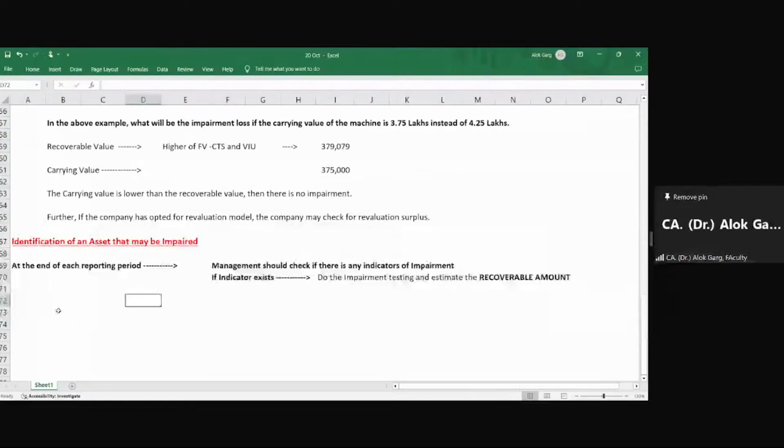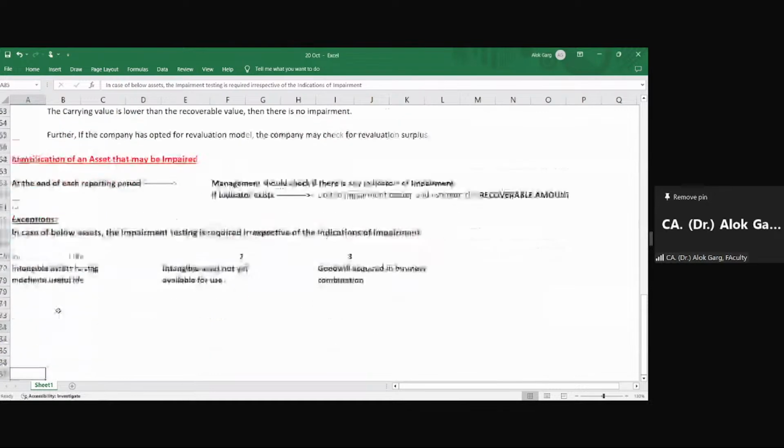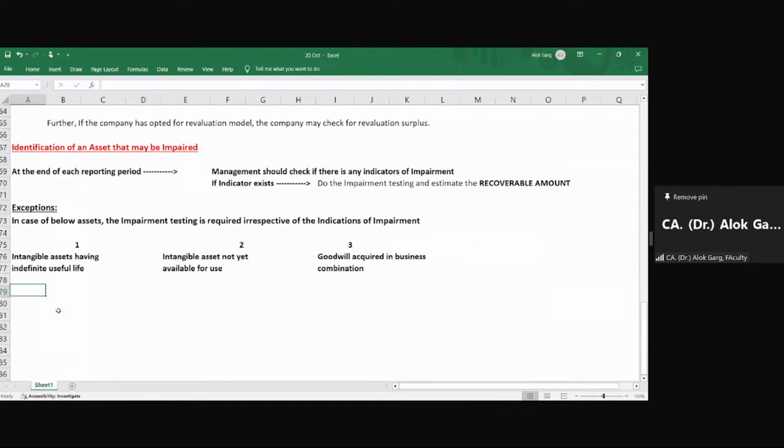So friends, let me take you to the Excel file and let's talk about these three exceptions. What are these three exceptions? These are the three exceptions. In case of the below assets, impairment testing is required irrespective of the indications of impairment. And friends, the impairment testing is mandatory on the above three assets at least once in a year. At least once in a year.